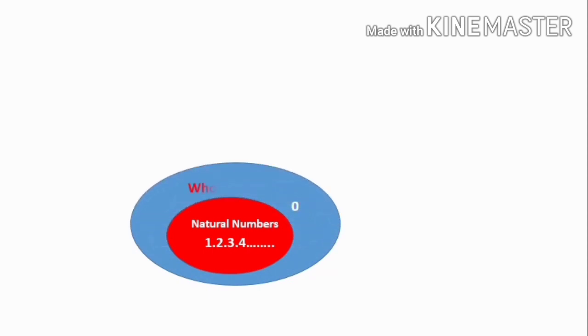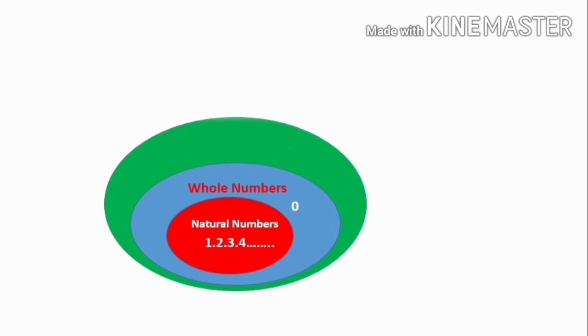Let's visualize the classification of numbers. The innermost classification is the natural numbers, that is 1, 2, 3, 4, etc. Next are the whole numbers, that is 0, 1, 2, 3, 4, etc. Next are the integers, which include negative numbers, 0 and positive numbers.